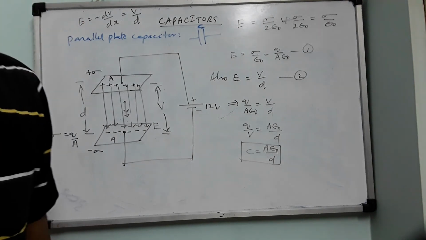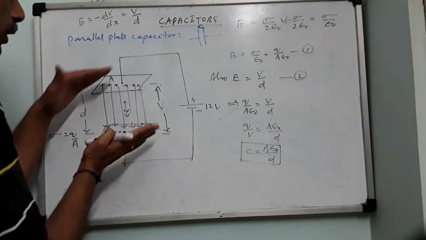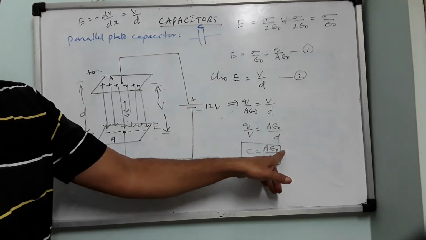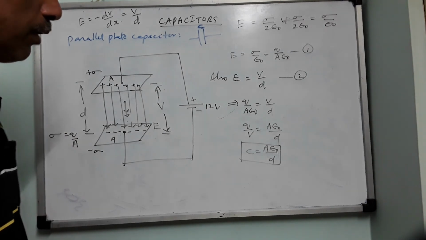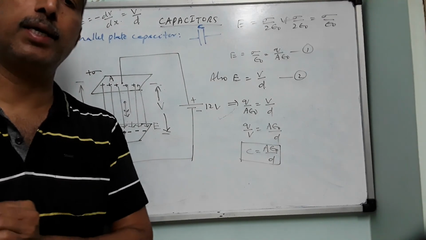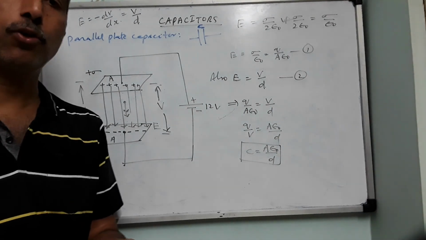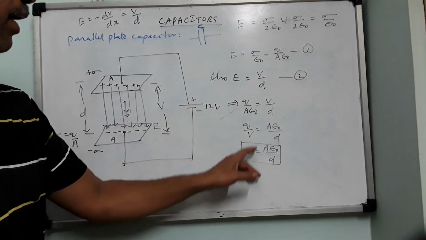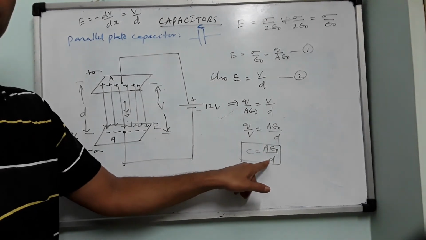Third factor, epsilon naught. What is this epsilon naught? Permittivity of the vacuum. Nothing is kept here, only air is there, or vacuum can be there. So it depends on permittivity also. Permittivity is a constant, 8.85 into 10 power minus 12 in SI units. Therefore, capacitance does not depend on electrical parameters like charge and potential. Though by definition C equals Q by V, the calculation shows that capacitance does not depend on charge and potential, rather it depends on the area of the plates and the separation between the plates.